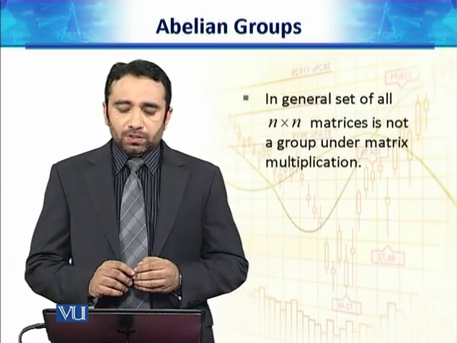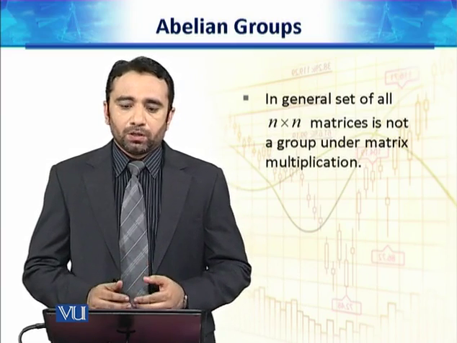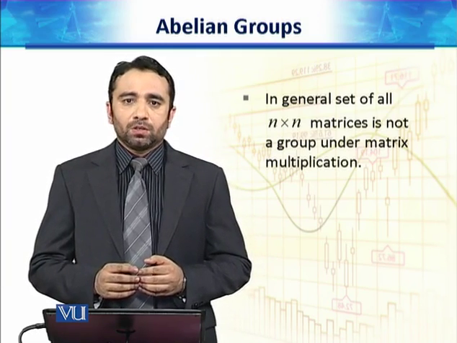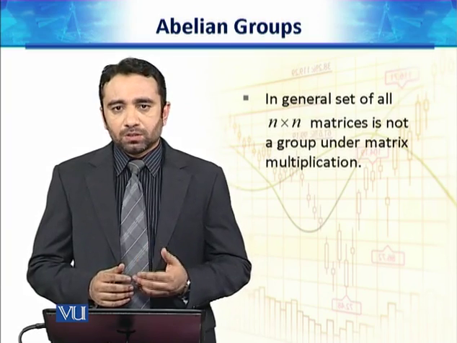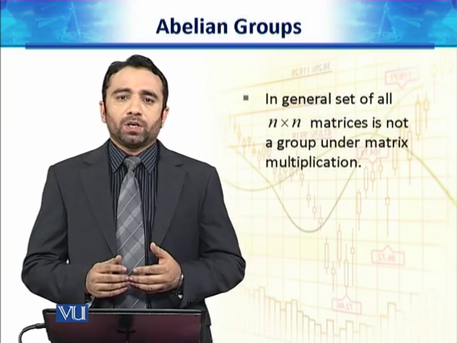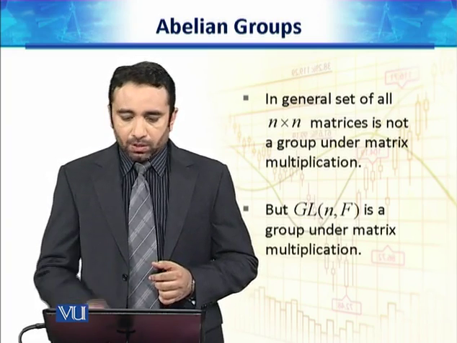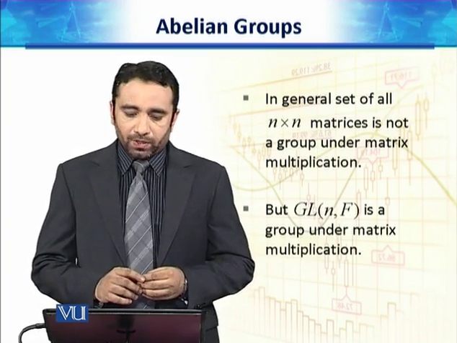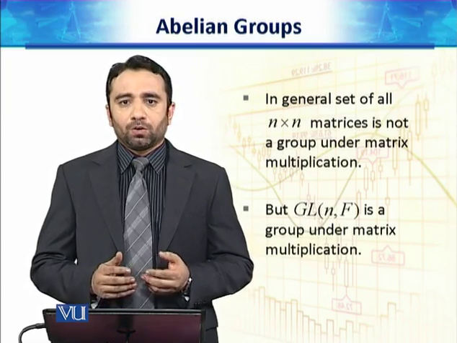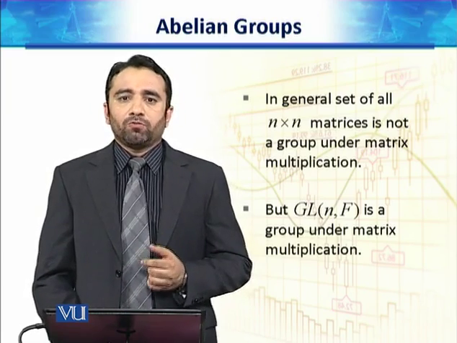In general, the set of all n cross n matrices are not a group under matrix multiplication. Why? Because for every matrix, maybe its inverse exists or not, but for a group, inverse जरूर exist करना चाहिए. So that is why a set of all n cross n matrices may or may not form the group. But if we talk about GLn(F), then this is a group, the set of all invertible matrices. So this is actually a group under matrix multiplication. How? We will see it by the following steps.